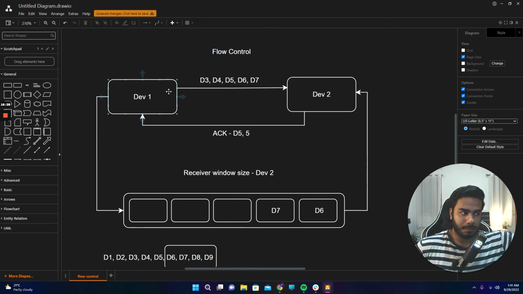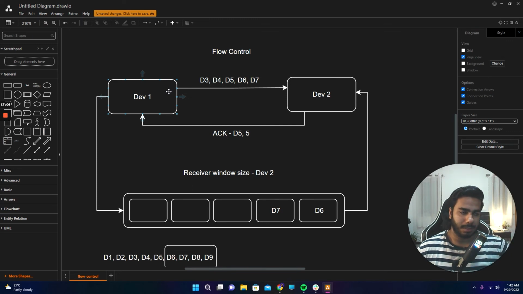So let's say there are 5 segments of data, 1, 2, 3, 4, 5. And let's say device 1 sends till segment 3, 1, 2, 3. Device 2 would send acknowledgement for the third data, like, okay, I received till data 3, you can send whatever is after that. Device 2 won't send acknowledgement for 1 and 2 because they are already in sequence. So if device 2 sends the last piece of data that it received in the sequence, that would make sense. So then device 1 will send D4, D5, D6, D7, whatever, and the same thing will go on. And the same is the logic for retransmission as well.